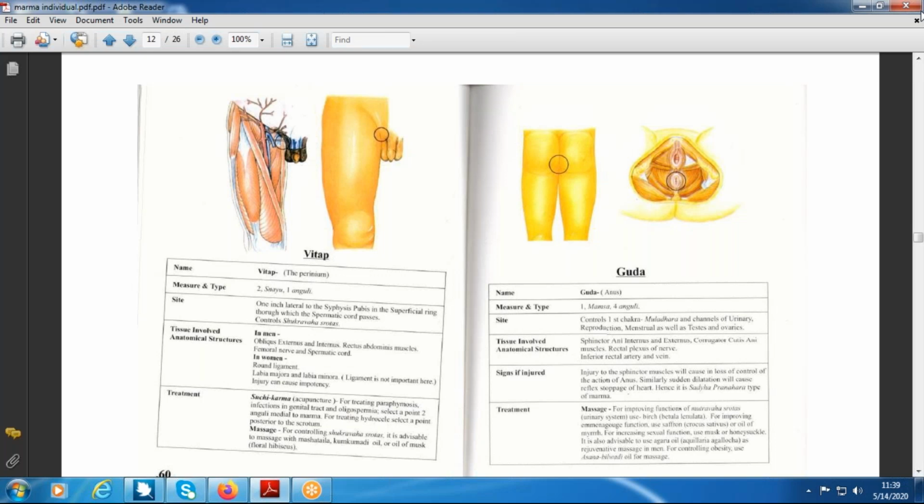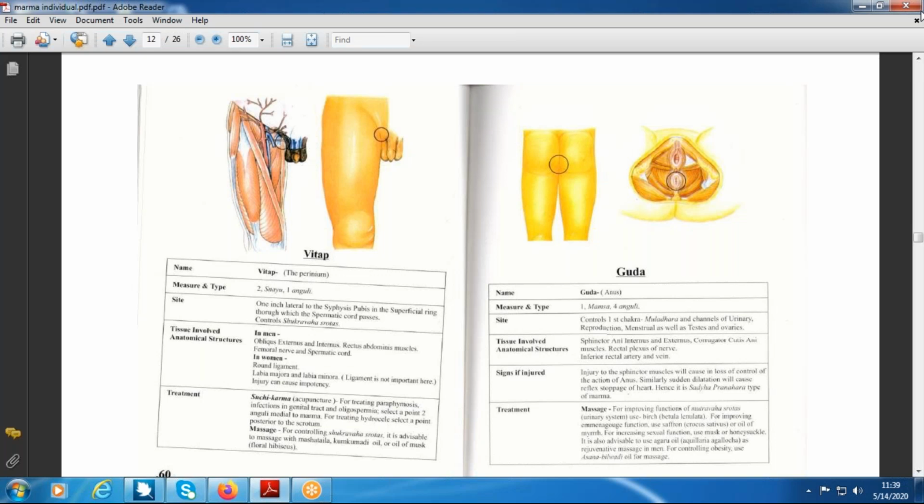So this is the course from testis to penis. It is a very long course, approximately 45 centimeters. If there is any damage in between, then the person may suffer from impotence. That's what they have mentioned. Vitapamarma is the junction where your abdomen joins with the thigh, that is the groin, or more specifically the inguinal region. And in the inguinal region, that is the superficial inguinal ring, spermatic cord damage is considered as vitapamarma damage.